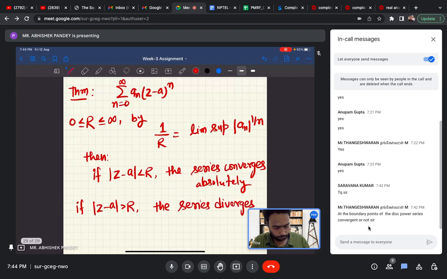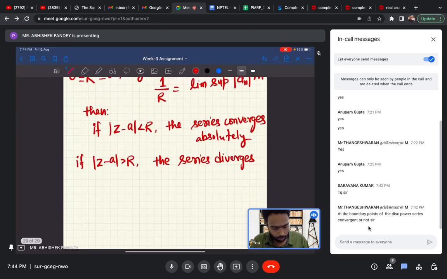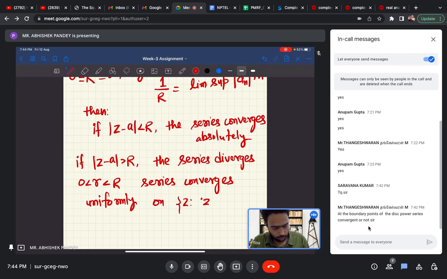Also, for r' greater than 0 and less than r, the series converges uniformly on z such that mod z is less than or equal to r'.